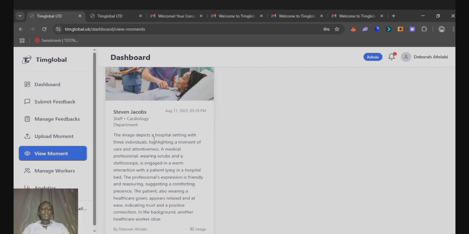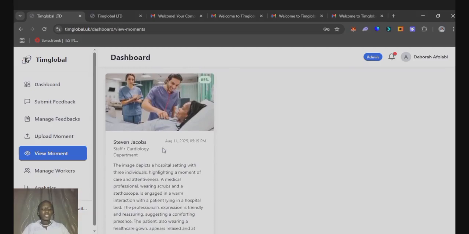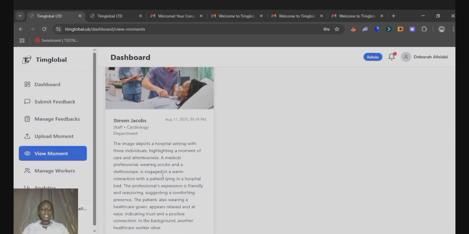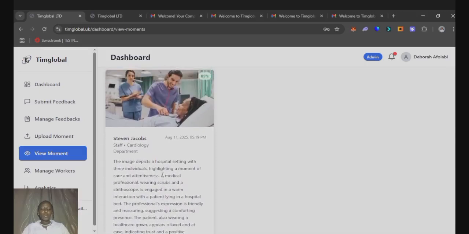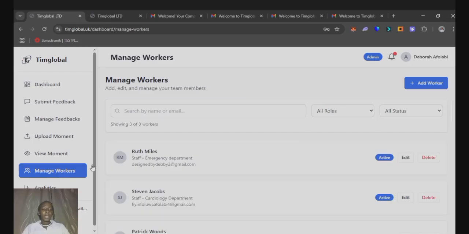Okay, so the image depicts a hospital setting with three individuals highlighting a moment of care and attentiveness. So we can see that Dr. Stephen Jacobs is being attentive and treating the client that is lying down. Okay, so we were able to get 85% sentiment analysis, and it is positive. It's a good one for Dr. Stephen Jacobs. So we already explored manage workers, where you can add or remove workers from the organization.